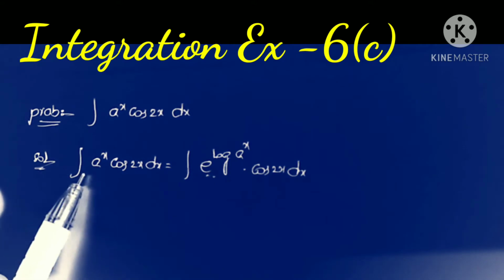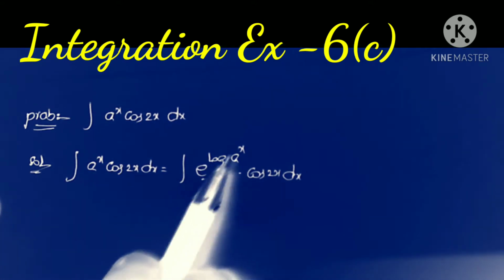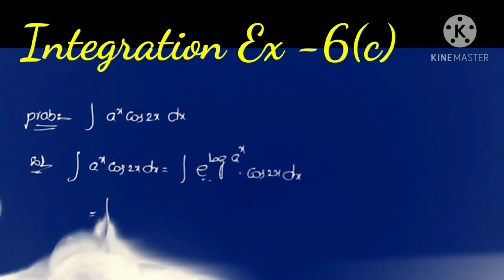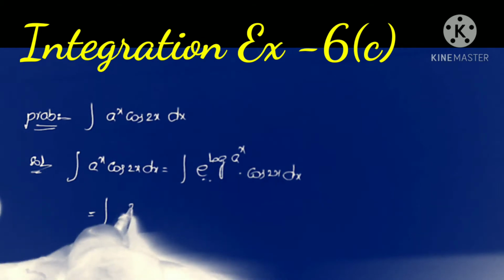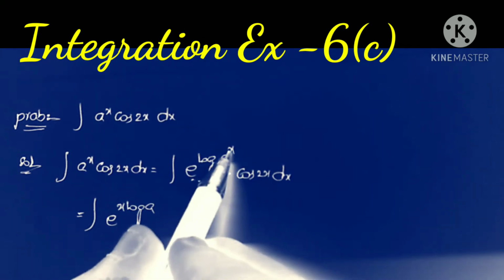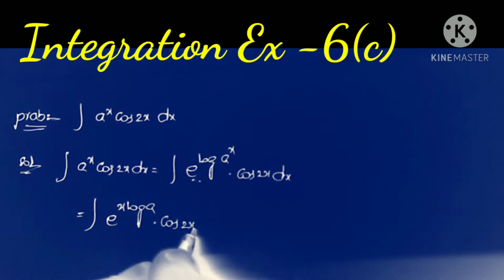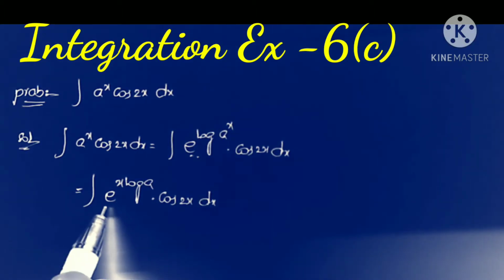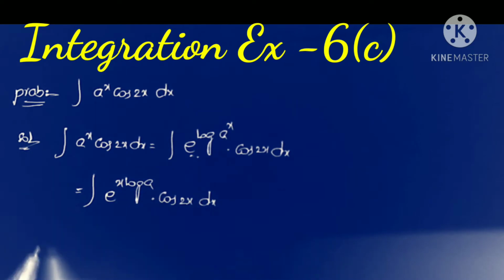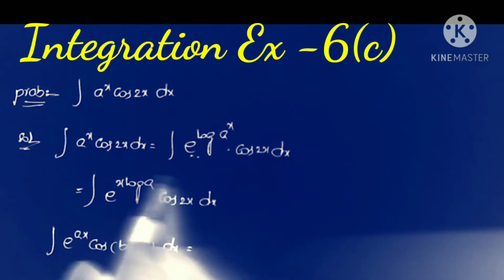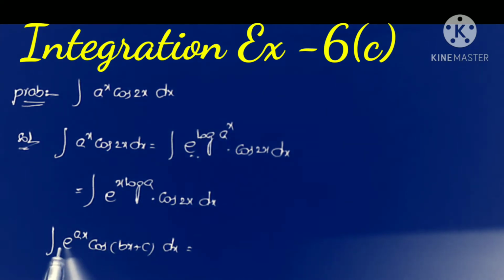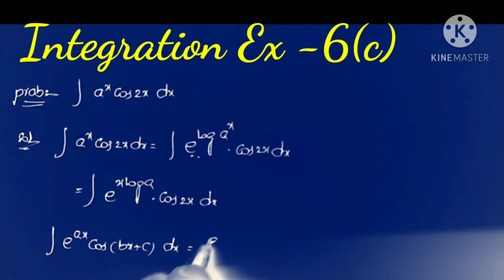So in place of a power x, first I take that e power log a power x, and this is equals to integral e power x log a, that is x log a, into cos 2x into dx. So this is in the form of integral e power ax into cos bx plus c. So to find the integration to this problem, we apply the formula integral e power ax into cos bx plus c. And what is the formula for this integration?